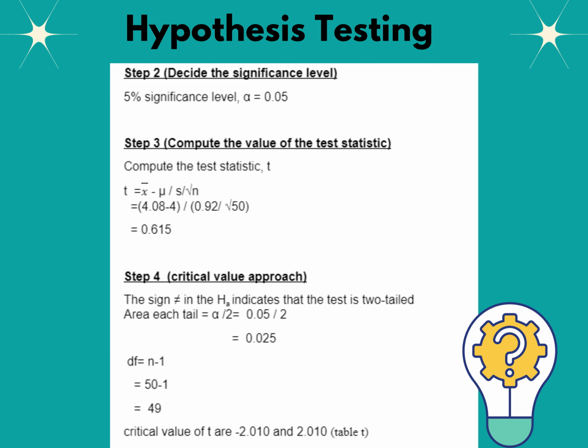Step 2. Decide the significance level. Here, we use 5% as the significance level. Step 3. Compute the value of the test statistic. We compute the test statistic and get a t-value of 0.615. Step 4. Critical value approach. The sign difference in the alternative hypothesis indicates that the test is two-tailed. First, we need to find the area of each tail, which is 0.05 divided by 2, and we get 0.025. The formula for degrees of freedom, df, is n minus 1, which is 50 minus 1 equals 49. Based on the t table, we get the critical values of t, which are negative 2.010 and 2.010.